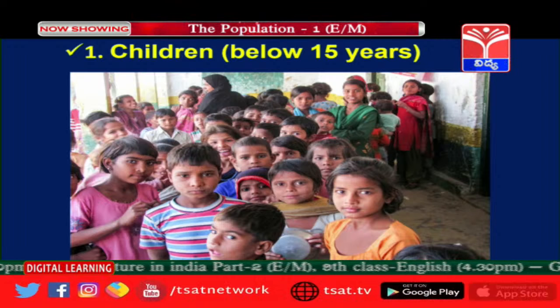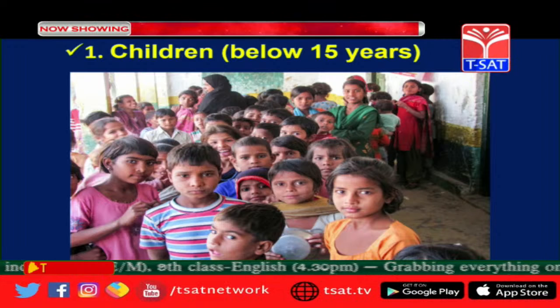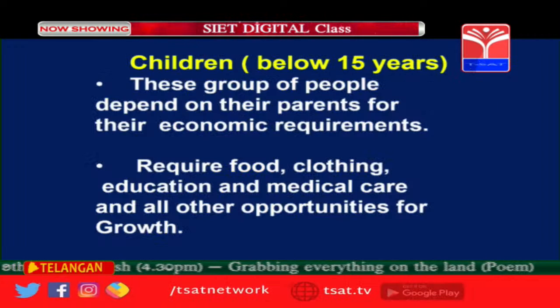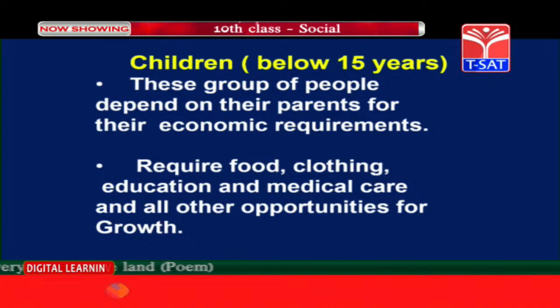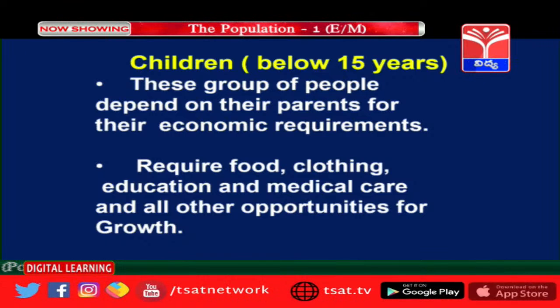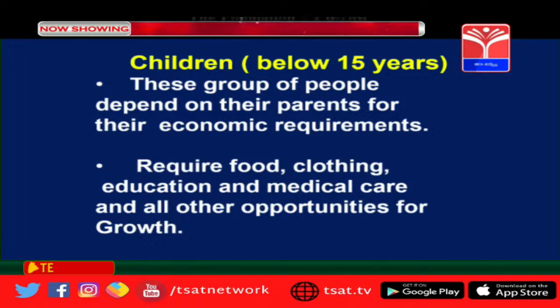So, as you know well, these things are related to you people: children below 15 years. This group of people depends on their parents for their economic requirements.